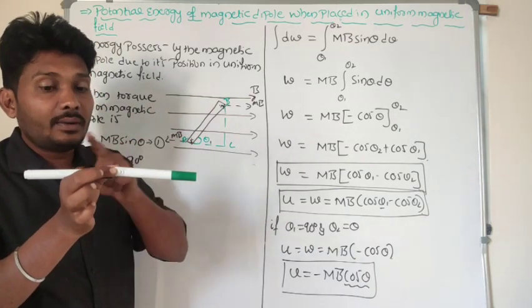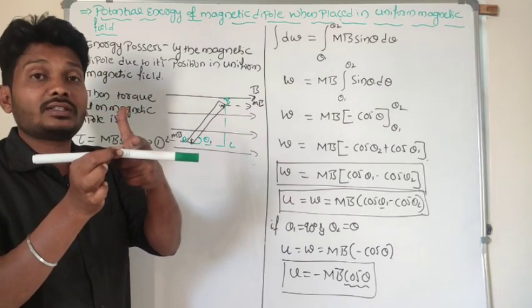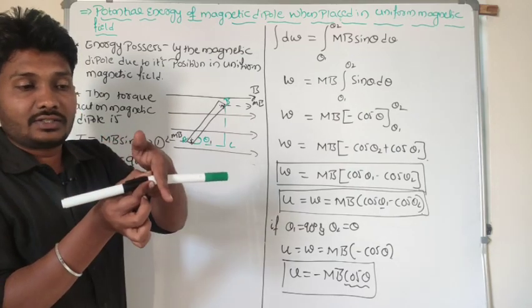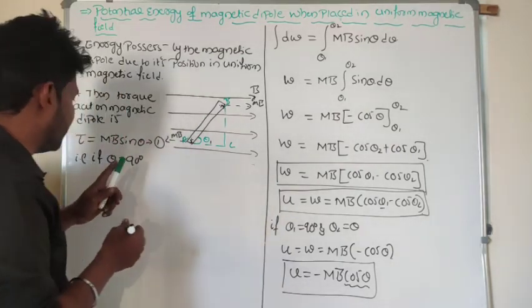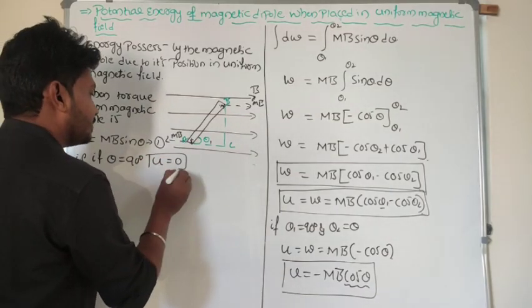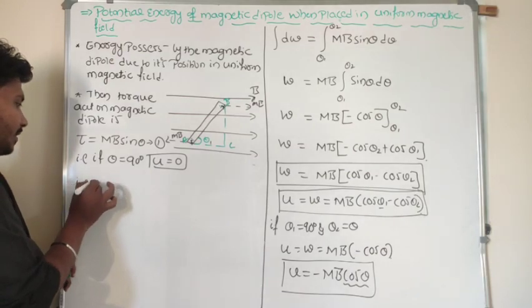Then cos theta means the angle between magnetic field line and normal line. So what's the angle here? This angle is 90 degree. Theta is equal to 90 degree. Then potential energy is 0, when theta is equal to 90 degree.